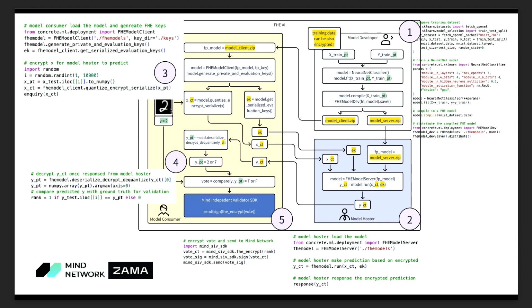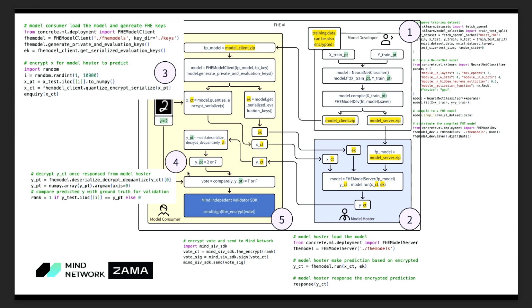Like here, it's x equals 2. So we will encrypt this x for the model host to predict it. And in the end, the decryption will happen with the secret keys obtained from the model host. So this is the process; this is a diagram.